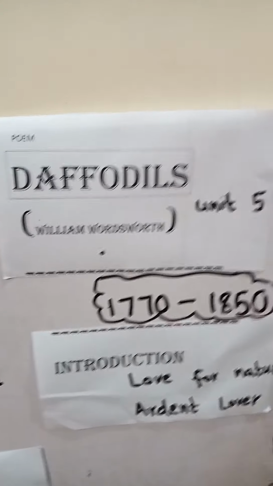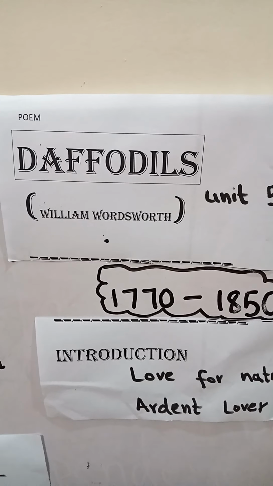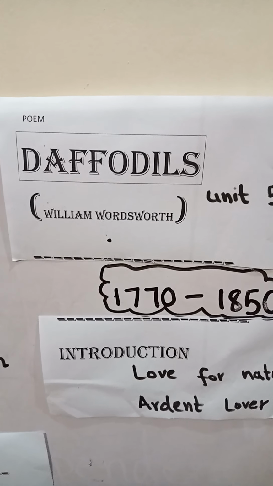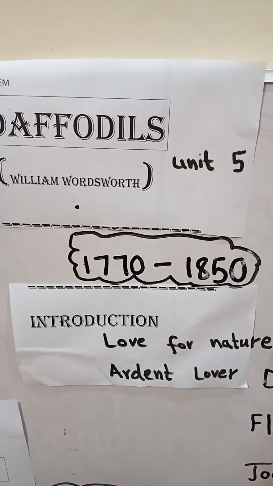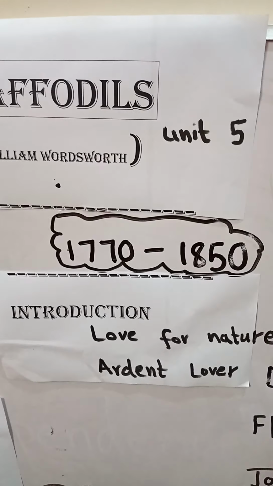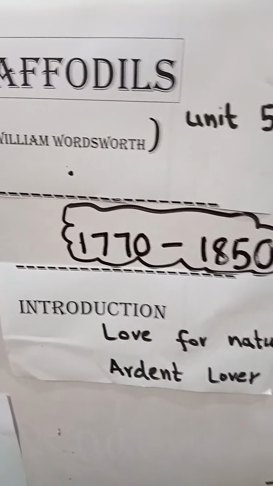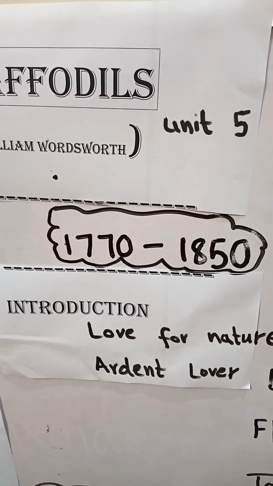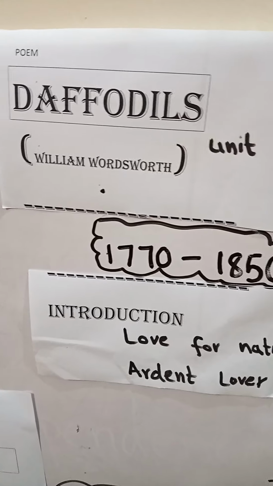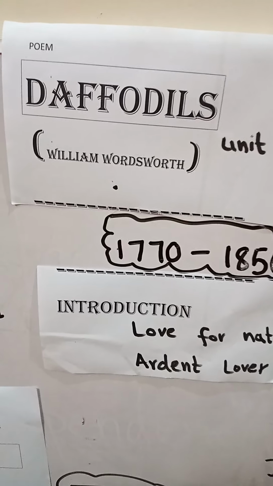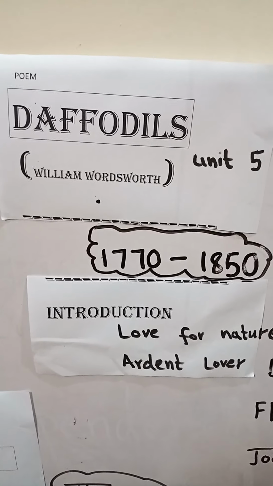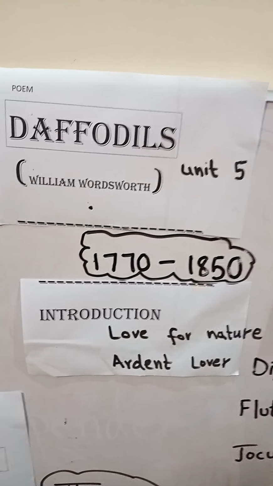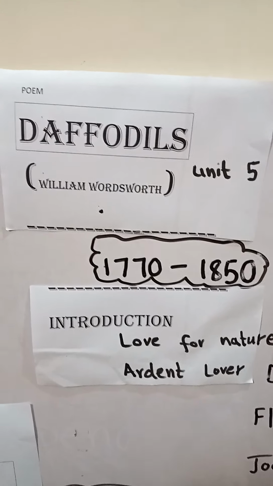Students, today we are going to start our unit number 5, which is a poem Daffodils, written by William Wordsworth. William Wordsworth is a renowned, famous poet. He was born in 1770 and he died in 1850. Do you know about William Wordsworth? Can anyone tell me? Okay, let's start. I will tell you about the poet.